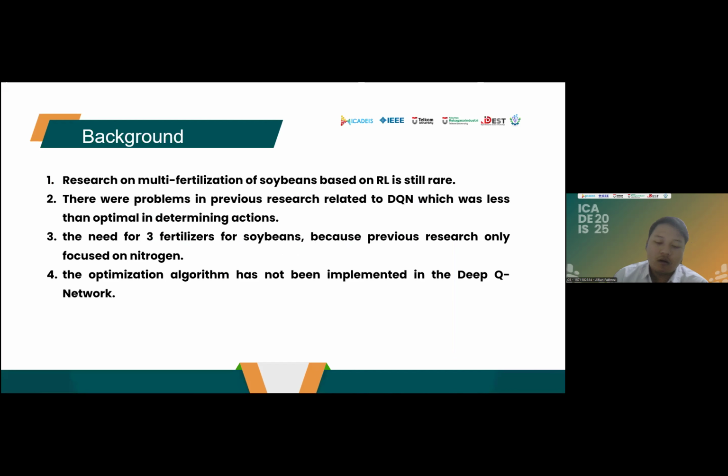My research background: first, research on multi-fertilization of soybean based on RL is still rare. Second, there were problems in the first research related to deep Q-network, which was less than optimal in determining action. Third, the need for three fertilizers for soybean, because the first research only focused on nitrogen. And last, the optimization algorithm has not been implemented in the DQN.